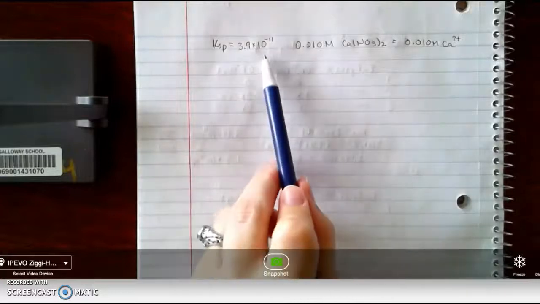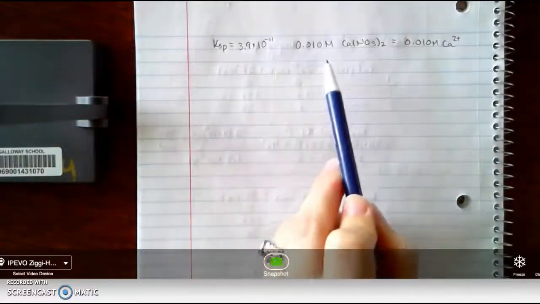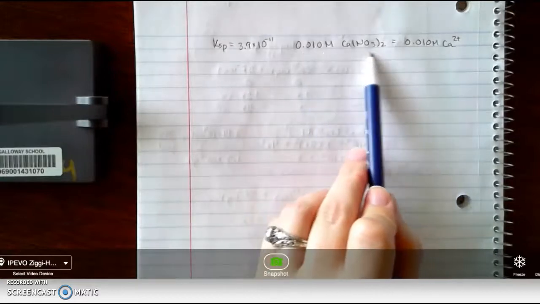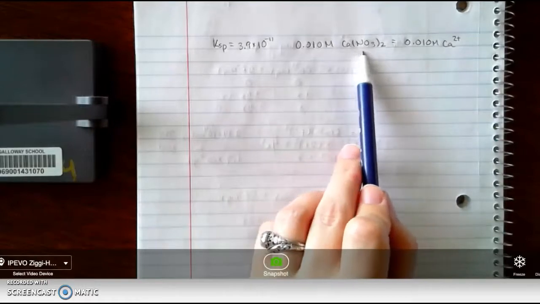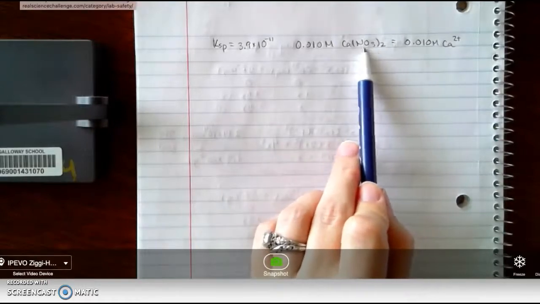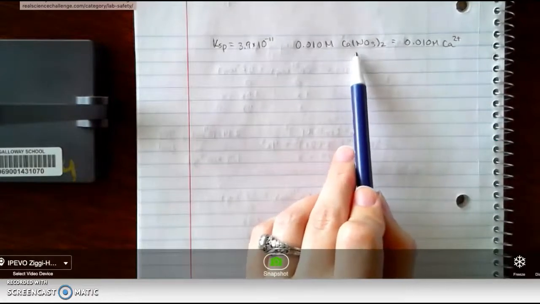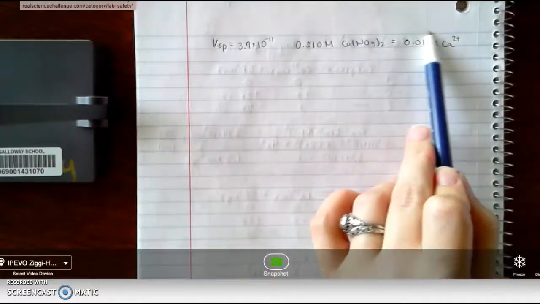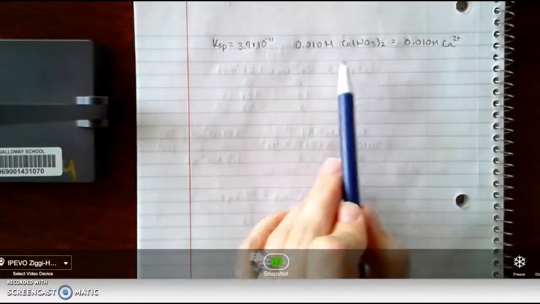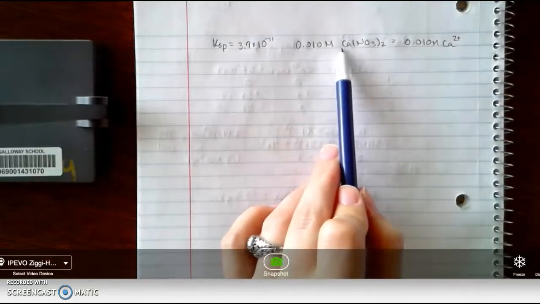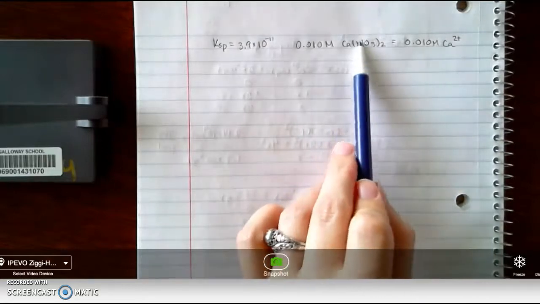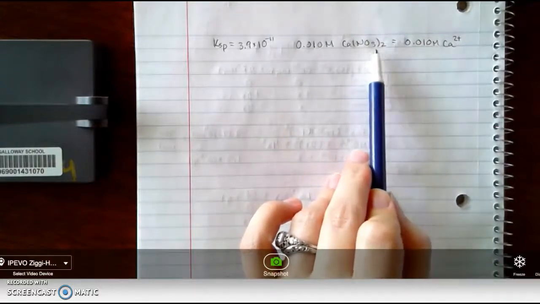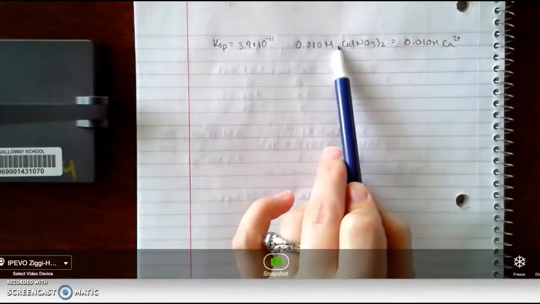So here's the information given to us in the problem. Here's the KSP again, and then we know that our solution already has 0.010 molar calcium nitrate. When this calcium nitrate dissolves, it's very soluble because it's a nitrate, so it's going to completely dissolve. That 0.010 molar calcium nitrate is going to correspond to that same concentration of calcium ions, because one calcium ion forms for every one calcium nitrate. If we were talking about the nitrate ion concentration, it would be 0.020 because there are two nitrates for every one calcium nitrate.